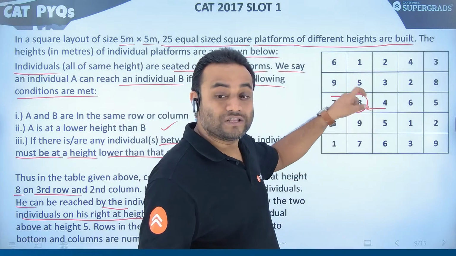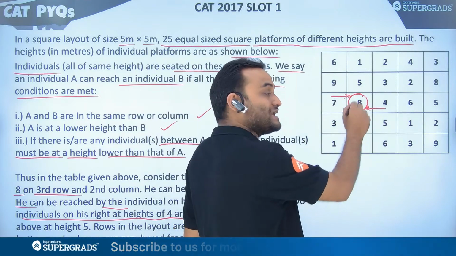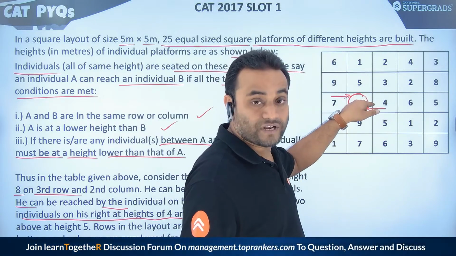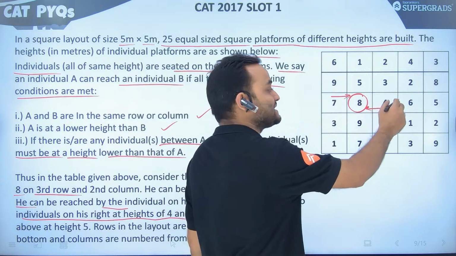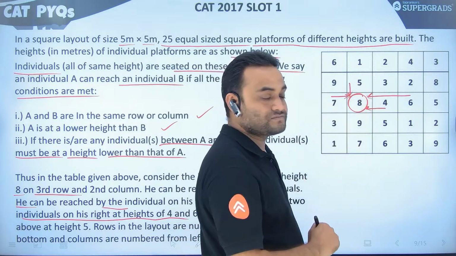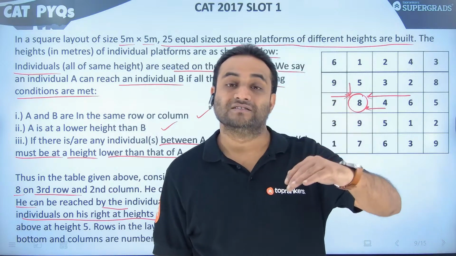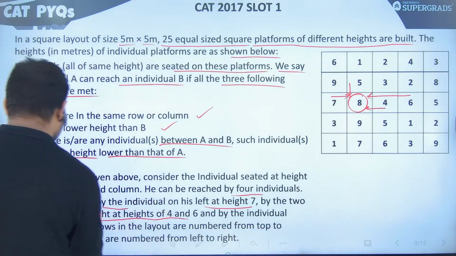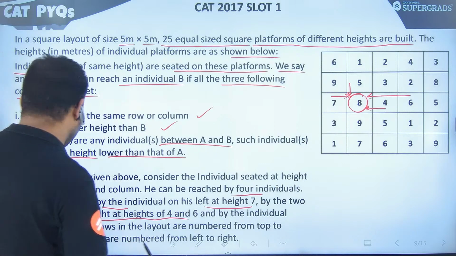Two individuals are sitting on this platform with height 8. How is that? Because 6 is lower than 8 and there is one individual in between, and that person is sitting at a lower height than 6. So 4 is less than 6. That's why 6 can also reach 8. In a similar way, 5 can reach 8. 9 cannot reach 8 because 9 is at a height higher than 8. So what's next? By the individual at height 5. We discussed this. Rows in the layout are numbered from top to bottom.